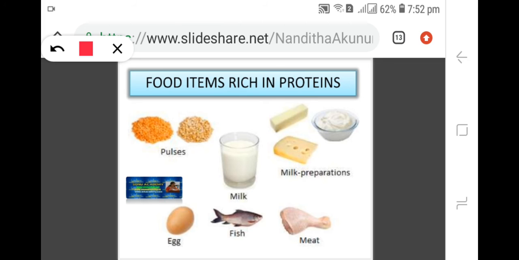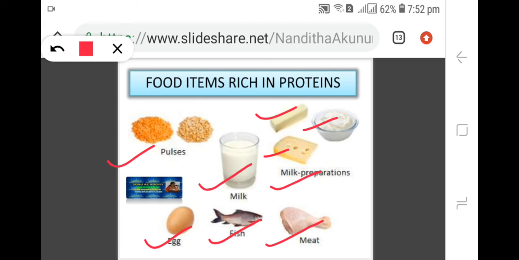Some vegetable food items which are rich in protein are pulses, and animal sources such as milk preparations like butter, cheese, cream, meat, fish, egg.